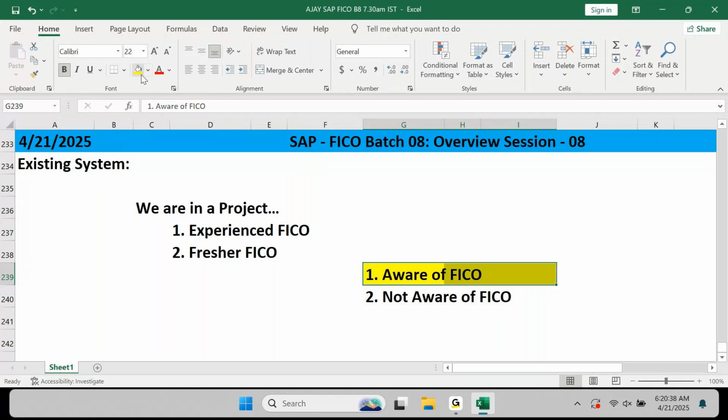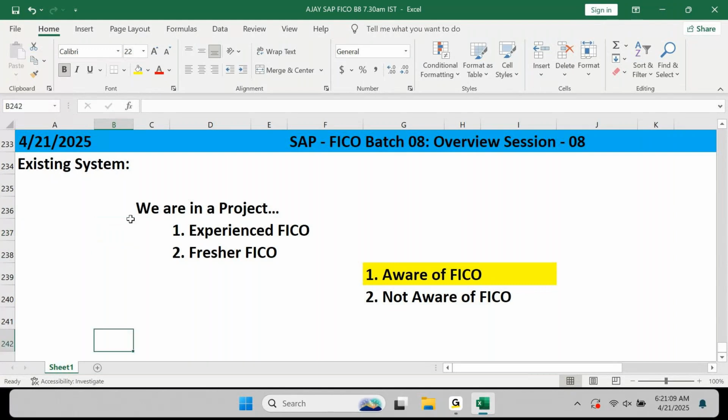When you enter the market, you need to ensure the basic fundamental things you are comfortable in SAP FICO. Because once you get a job and we are in a project, assume anybody will directly give you the work. Anybody will directly ask you to do certain things. Nobody will tell you, okay, you are fresher, please come, I will show this is how you need to do it. Nobody will show you this. Everybody will expect you to perform directly in the project.